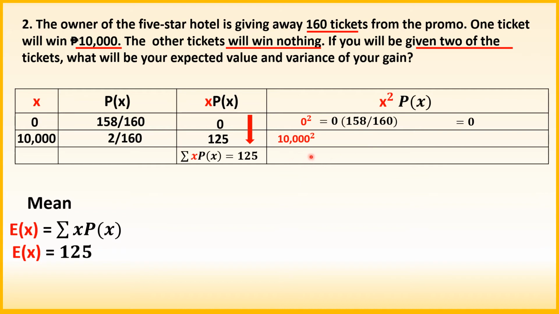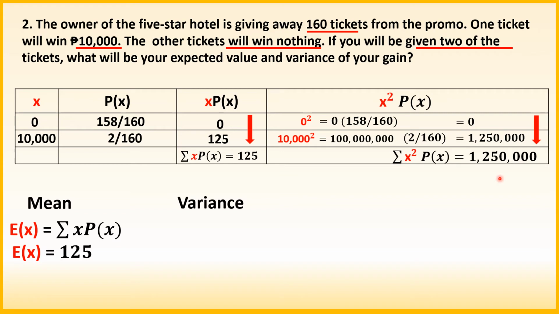Next is 10,000 squared. 10,000 squared is equal to 100 million. Multiply it to 2 over 160. So the answer is 1,250,000. Get the sum for our summation is equal to 1,250,000. So let us solve now the variance.